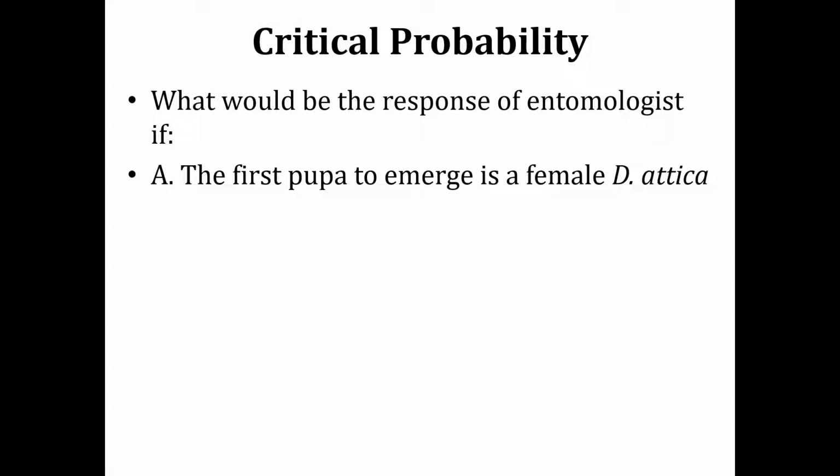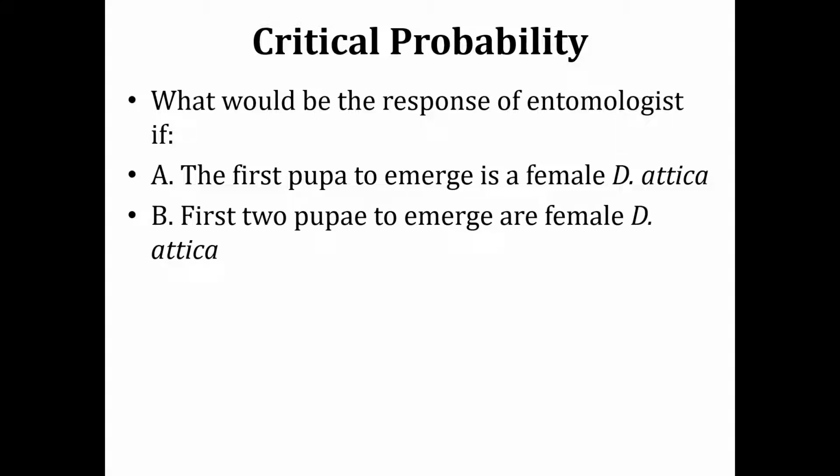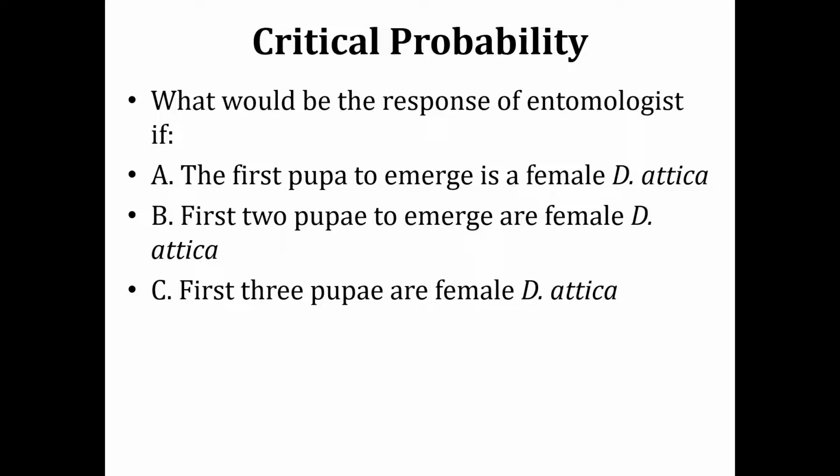What is going to be the response of the entomologist if the first pupa emerges as a female Dixella attica? The second situation: what would be the response if the first two pupae emerge as female Dixella attica? And what if the first three pupae are female Dixella attica?